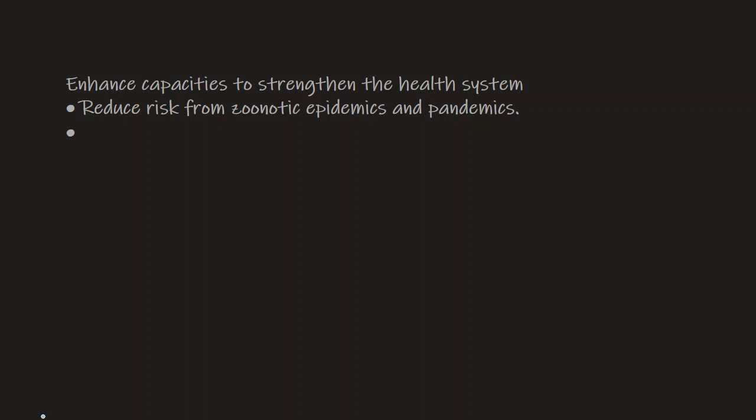So the plan of action here in this particular One Health Joint Plan of Action is to enhance capacities to strengthen the health system, capacity building. The other thing is to reduce the risk from zoonotic epidemics and pandemics. And then to also control and eliminate zoonotic diseases.